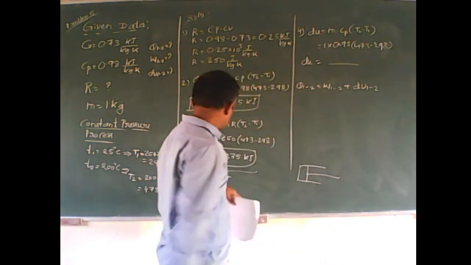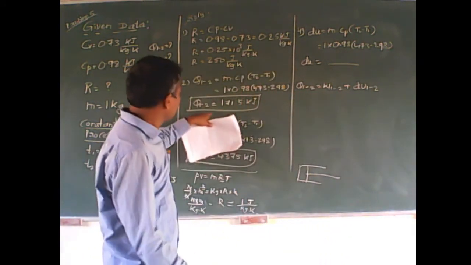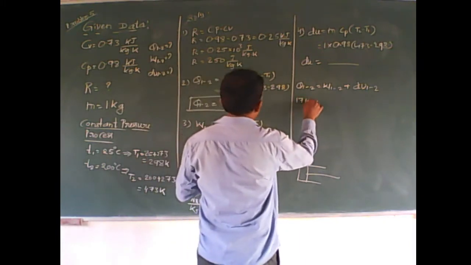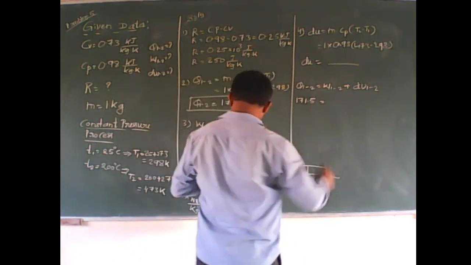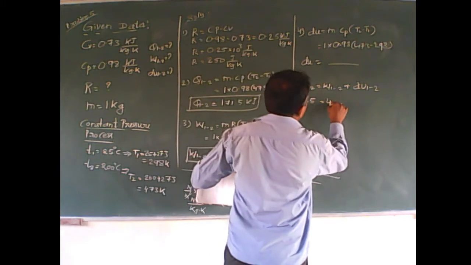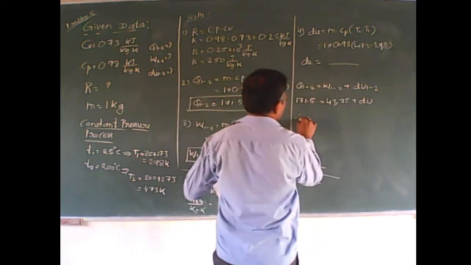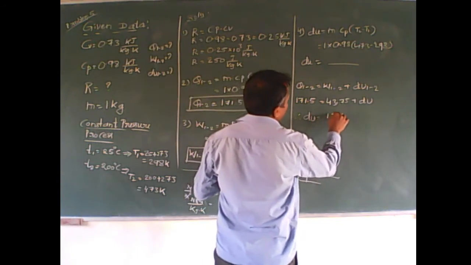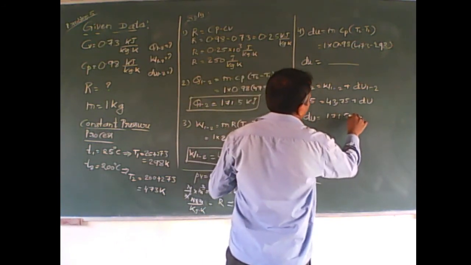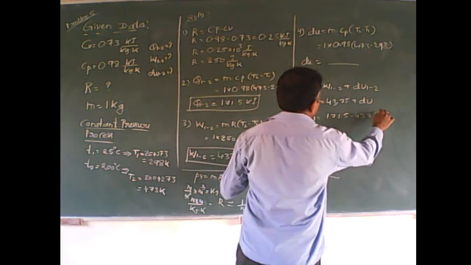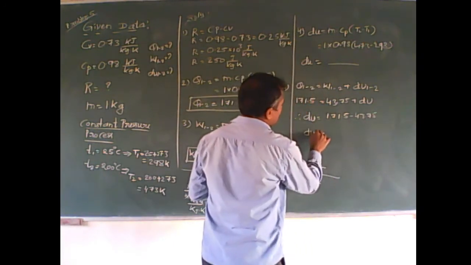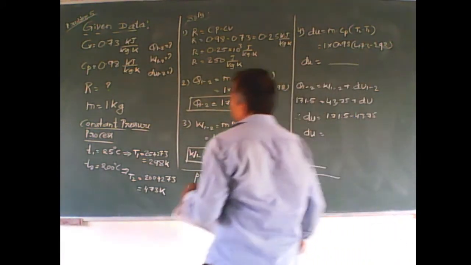Here heat supplied is 171.5, which equals work done 43.75 plus dU. Therefore dU is equal to 171.5 minus 43.75.